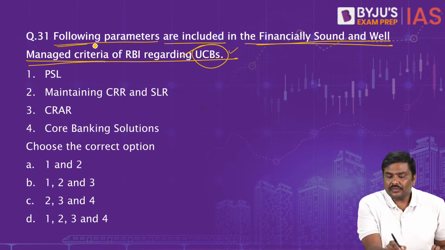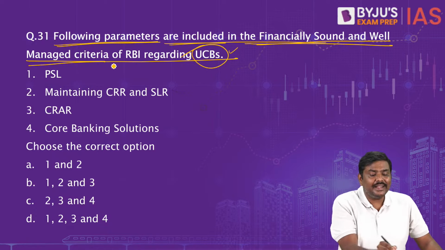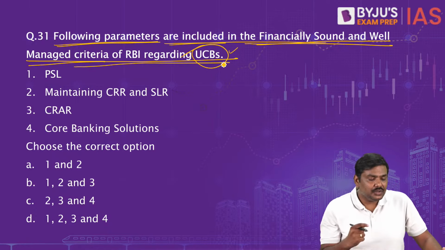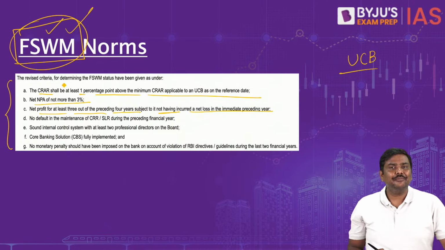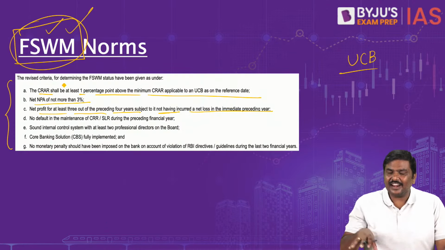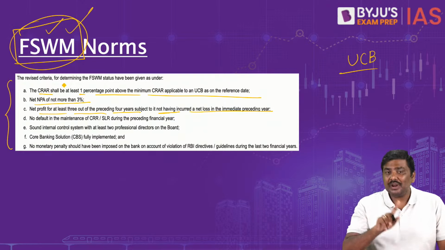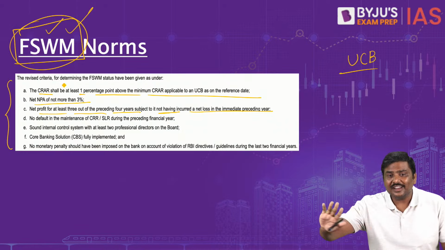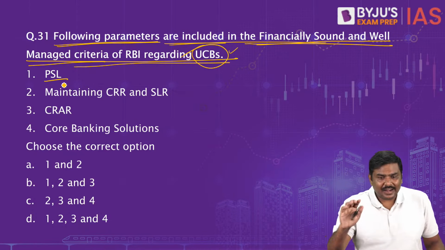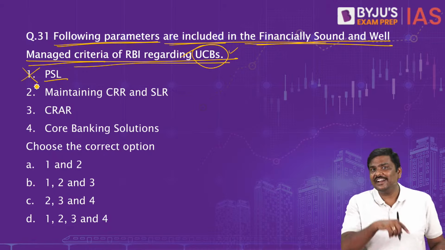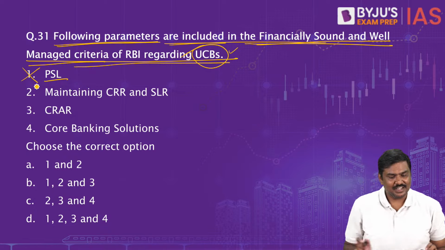Now, following parameters are included in the FSWM criteria of RBI regarding UCB. One is PSL. Did you see PSL in the slide? In the earlier slide, that is in the criteria, did you see PSL mentioned anywhere? No. Priority sector lending is not a criteria. I hope you understand this. PSL is not a criteria. Earlier it was there. Now RBI says, we will not consider this.